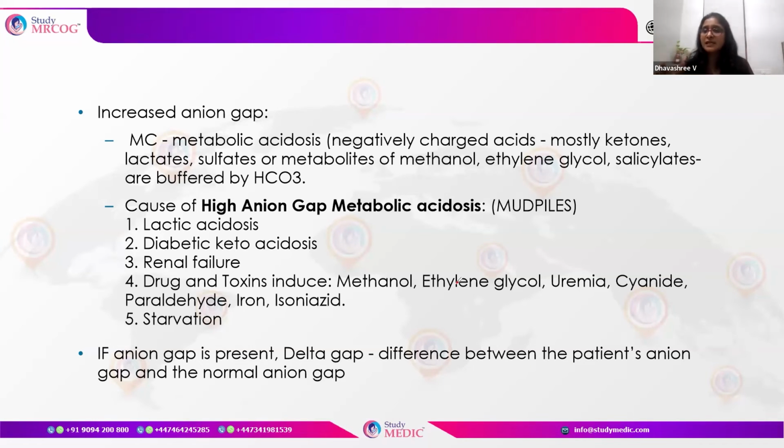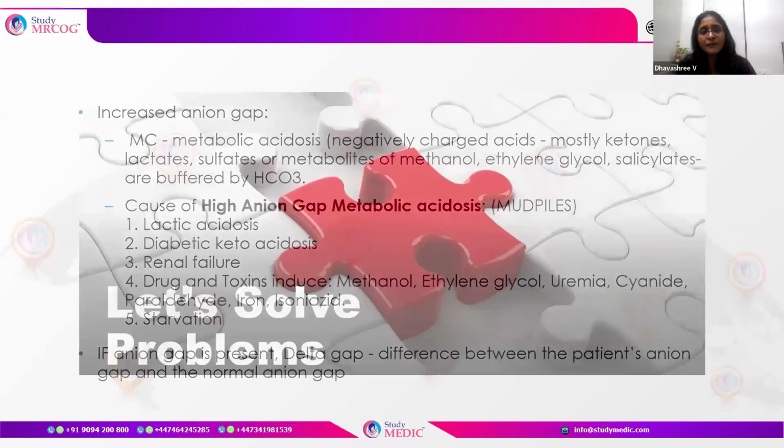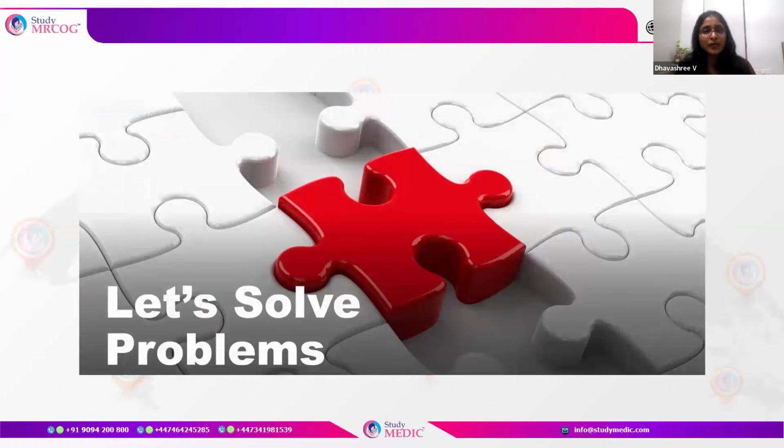So basically, anion gap is very important in case of metabolic acidosis. When there is an increased anion gap, then we measure the delta gap. When there is a non-anion gap, then we don't have to calculate the delta gap. Okay, so let's solve the problems quickly.